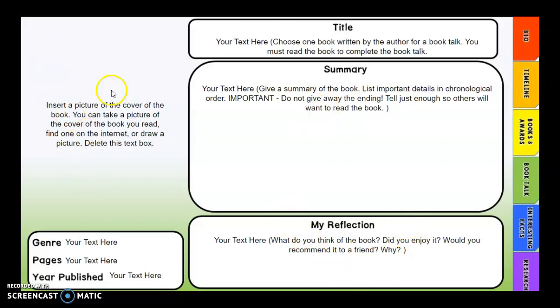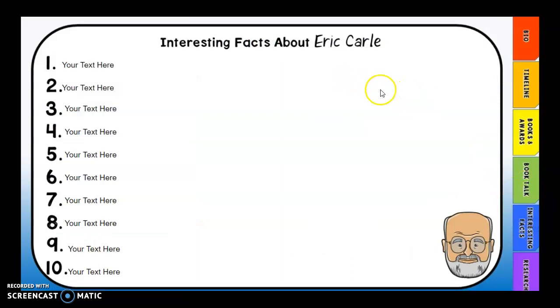Over here, you will insert a picture of the book. You're going to type the genre, the pages, and the year the book was published. On this slide, you're going to type 10 interesting facts about Eric Carle.